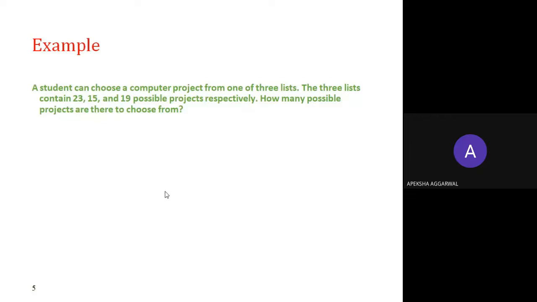For example, a student can choose a computer project from one of three lists. The three lists contain 23, 15 and 19 possible projects respectively. How many possible projects are there to choose from? I have three choices. I can choose from the first list, from the second list, or from the third list. So the number of possibilities is 23 plus 15 plus 19. Clear?